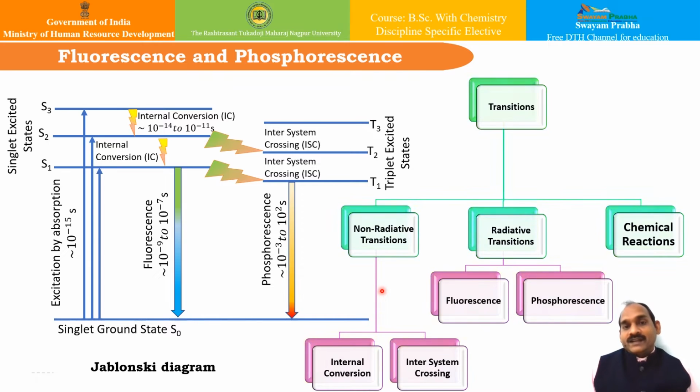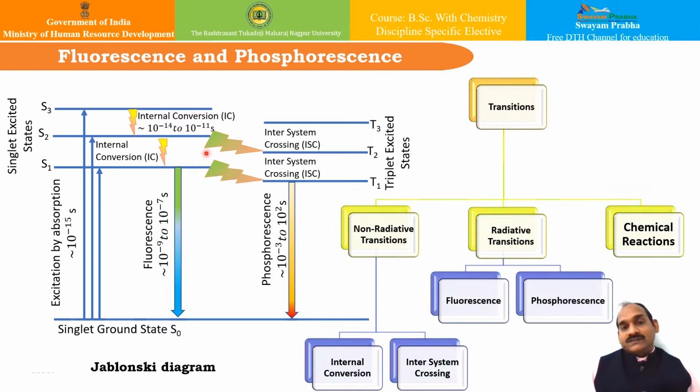In non-radiative transitions, these are the transitions which do not lead to emission of light radiation, and they are called non-radiative transitions. Basically, these non-radiative transitions can be of two types. You can see here internal conversion, which takes place at this time rate, and intersystem crossing, so this is ISC. These are the two phenomena where both of the transitions are non-radiative.